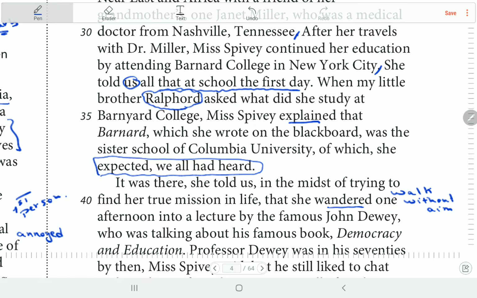So she expected. Okay, this Ralford asked her, okay, what did she study? And she said that Barnard, her college, is a sister school of Columbia University. She expected that they know this piece of information, but actually they didn't hear about Barnard or Columbia University. They didn't hear that, but she expected that they knew this piece of information.